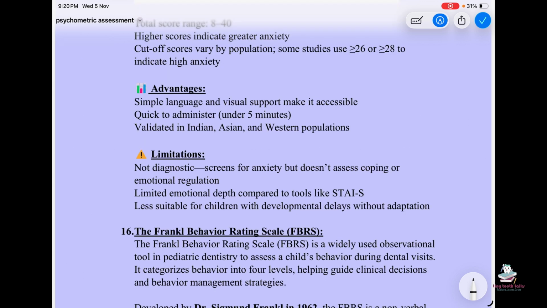Advantages: simple language and visual support make it accessible. Quick to administer, it is done in under 5 minutes. Validated in Indian, Asian and Western populations. Limitations: not diagnostic. It screens for anxiety but doesn't assess coping or emotional regulation. Limited emotional depth compared to tools like STAI-S. Less suitable for children with developmental delays without adaptation.